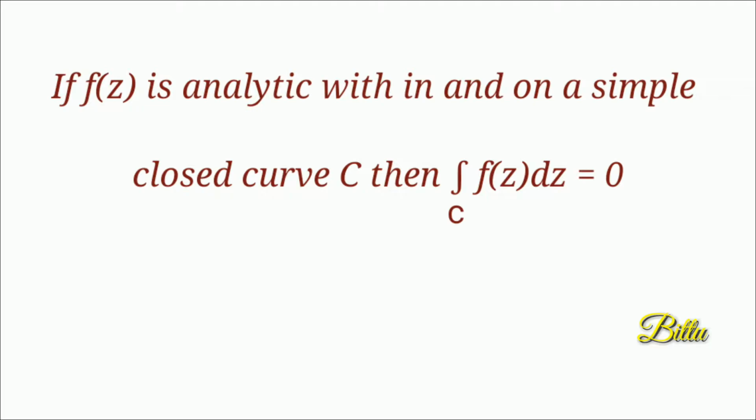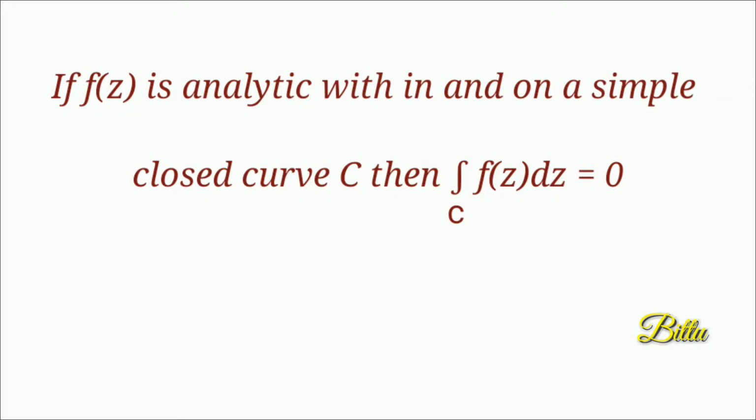That is, f(z) must be analytic within and on C. So, if f(z) is analytic within and on C, then the integral over C of f(z) dz is 0, and this is Cauchy's theorem. So it's very clear, if the given complex integral is suitable for applying Cauchy's theorem, then the answer is always 0. Without any calculation, you can easily say the answer is 0.